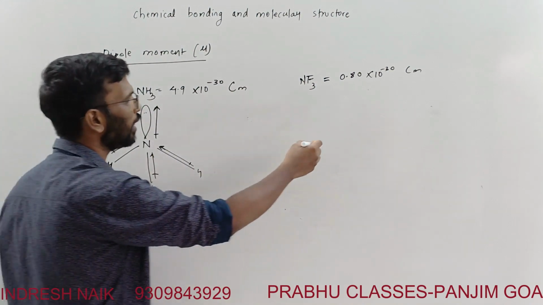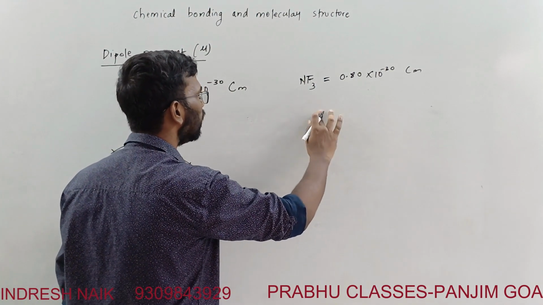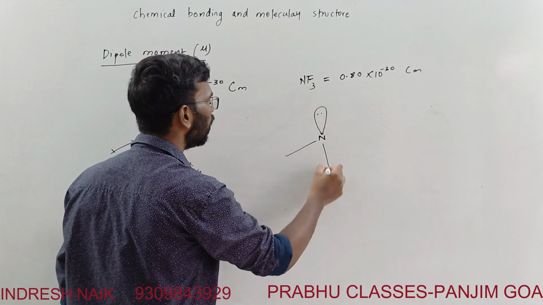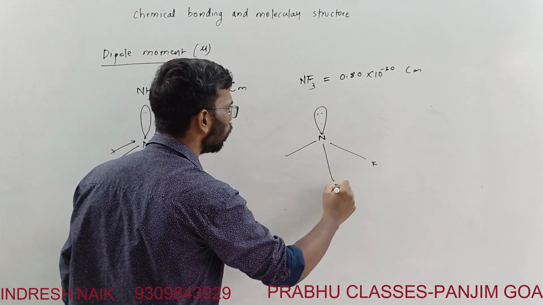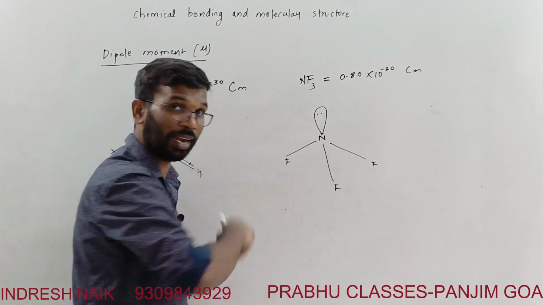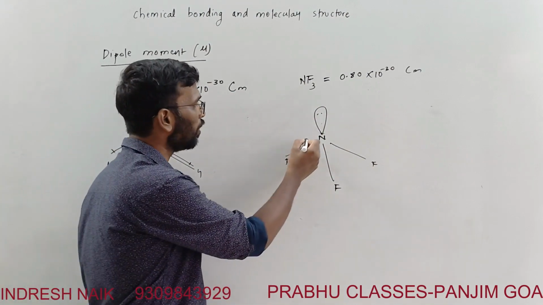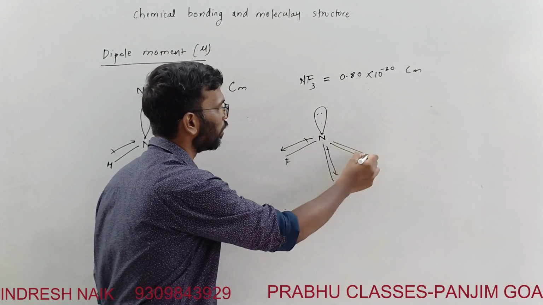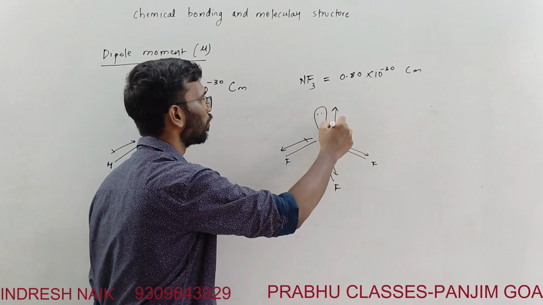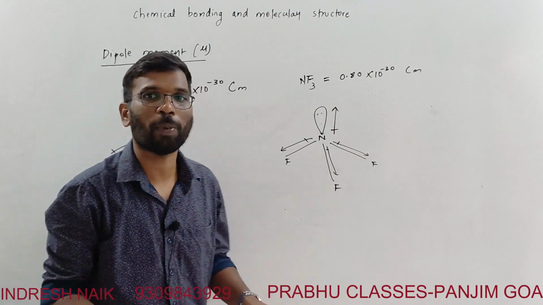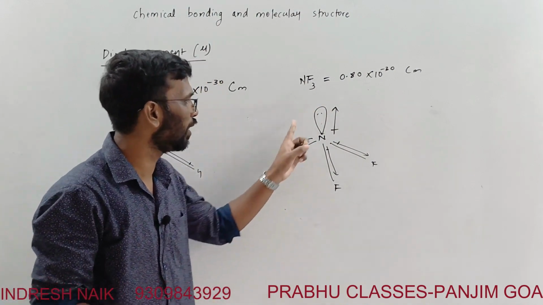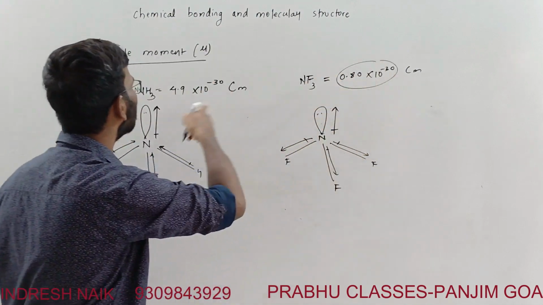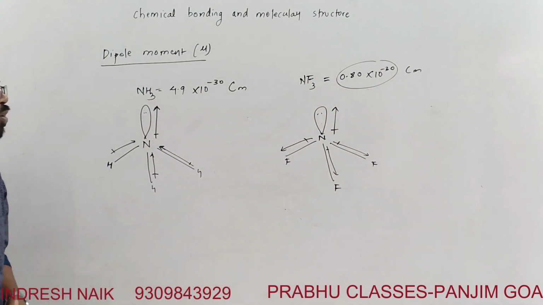But that is not the case with NF3. In NF3 there will be a lone pair like this, and there will be a fluorine over here. Fluorine is more electronegative than nitrogen, so the dipole will be oriented this way. So here there will be a partial cancellation of all the dipole moments. That's why the resultant will be less than this. So this is the whole idea about the dipole moment.